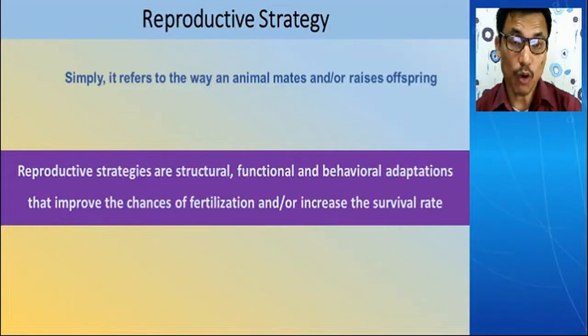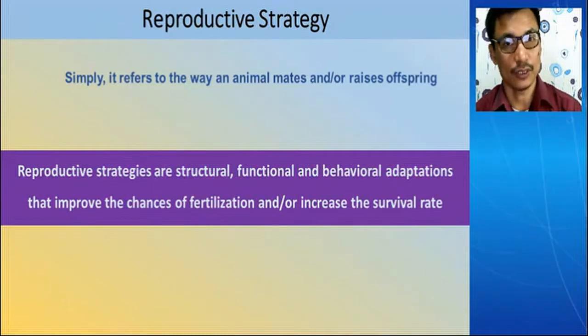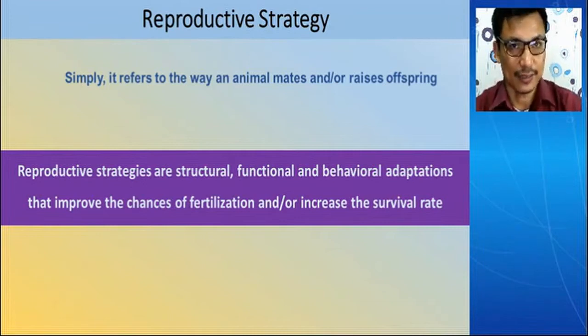To have offspring, the animal has to mate, and that leads to reproduction and the generation of offspring. So how it proceeds and ensures that its offspring are raised in a very planned way, that is what is called reproductive strategy. You can say it's a kind of strategic planning to approach a better outcome of reproduction.